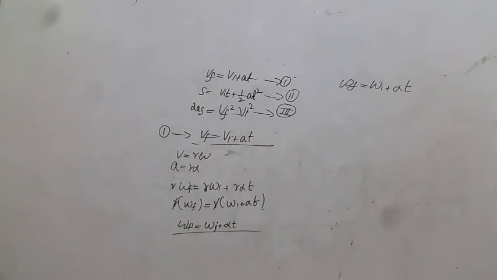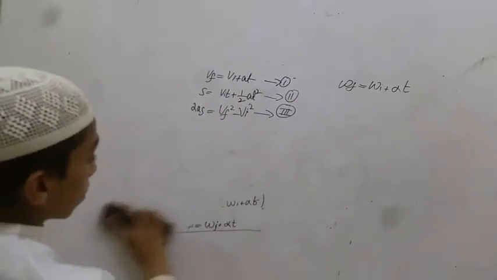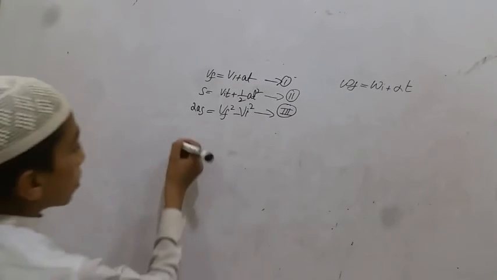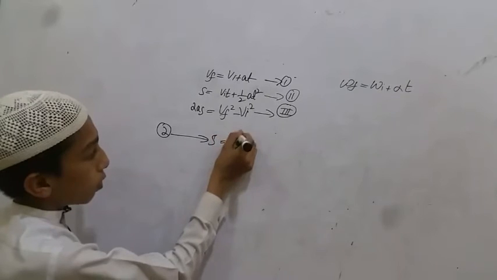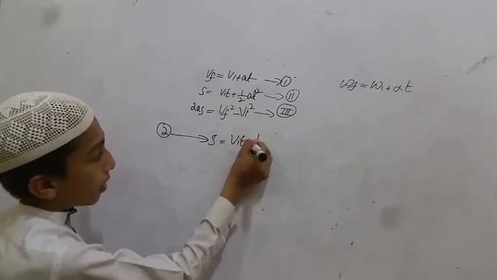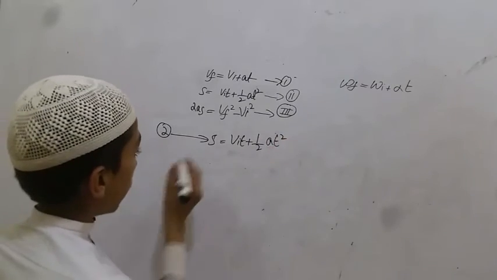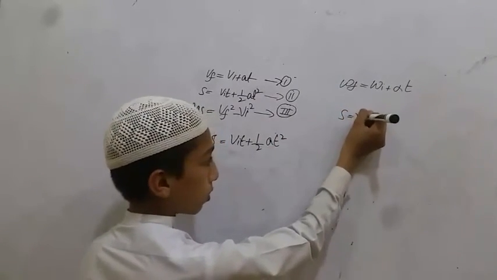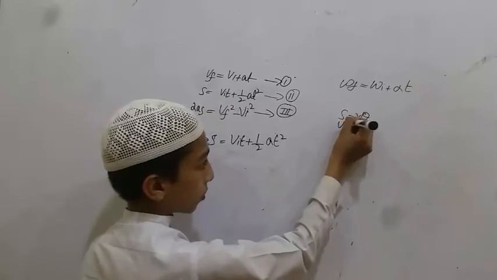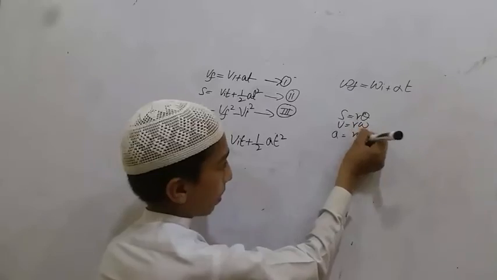And from the second equation of linear motion, which is S is equal to Vi t plus half a t square, here S is equal to r theta, v is equal to r omega and a is equal to r alpha.